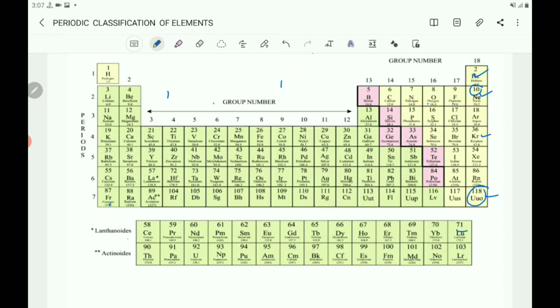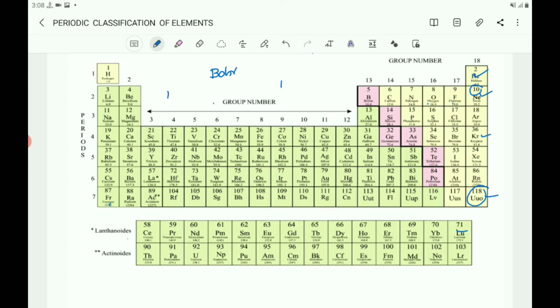So this modern periodic table was prepared by Bohr and other scientists; mainly the scientist named Bohr took the help of other chemists and prepared the modern periodic table.